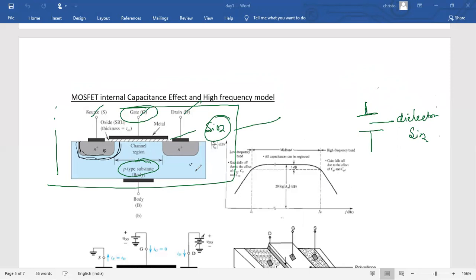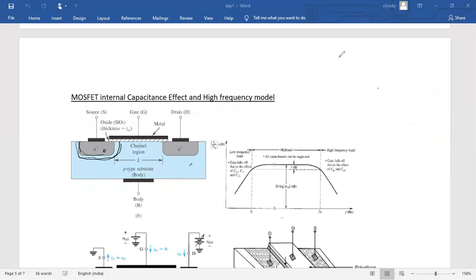So this is the physical structure. In the physical structure there is no channel, so even without a channel, one capacitor is formed. This is an internal capacitor. We can say it is the capacitor between gate and substrate, or you can say gate to body. Next, when you apply the biasing,